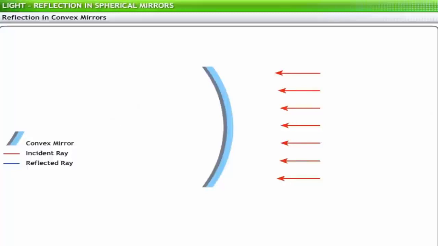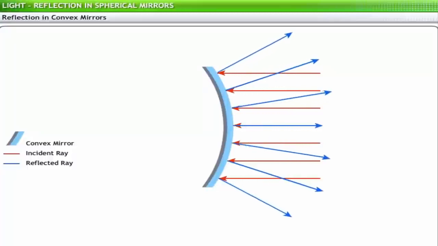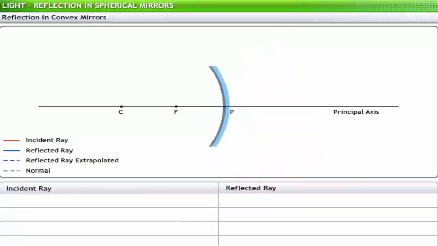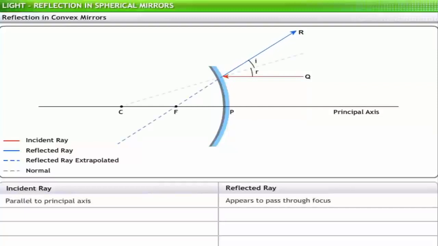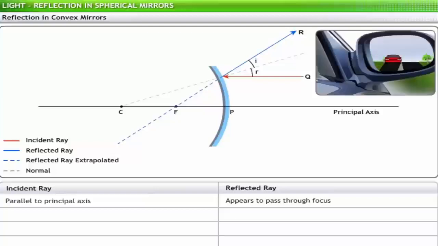The behavior of the light rays reflected from a convex mirror varies based on the angle of incidence on the mirror. Let's take a look at a few cases of reflection of a light ray from a convex mirror, taking the example of a rear-view mirror. In the first case, incident rays are parallel to the principal axis. In this situation, the reflected rays appear to pass through the focus. In a rear-view mirror, incident rays parallel to the principal axis enable the driver to see the car traveling exactly behind his car.